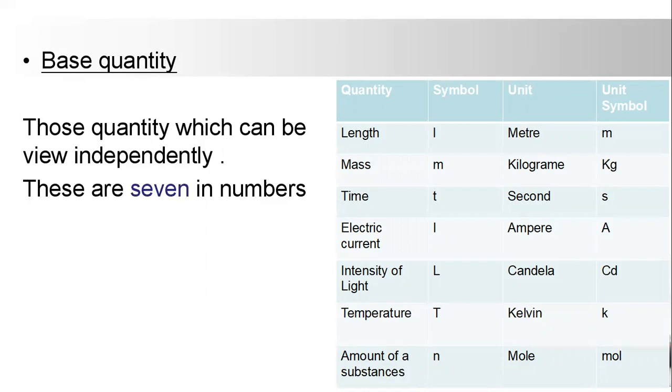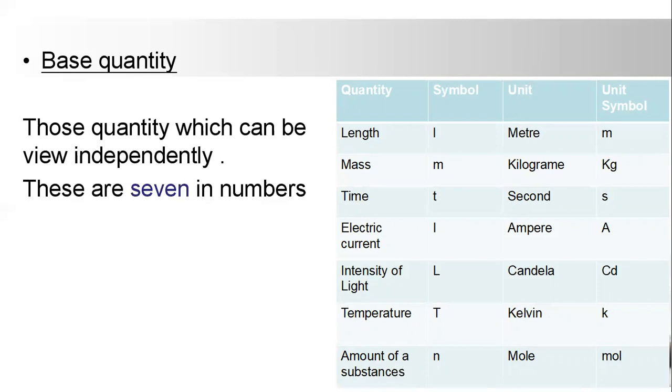Amount of a substance is represented by N. The quantity is amount of substance. Its symbolic representation is N, and its unit is mole. Symbolically, mole is represented by mol. When you write it in unit form, 20 mole, you will write 20 mol, in small letters.